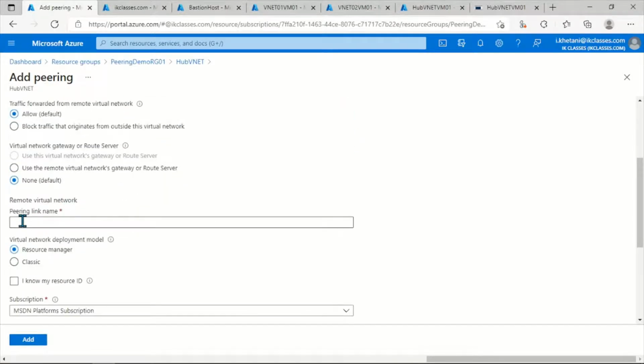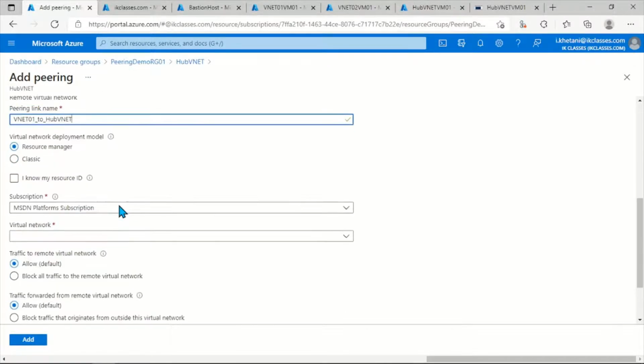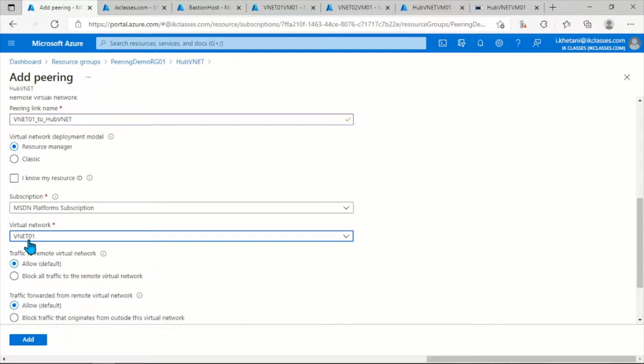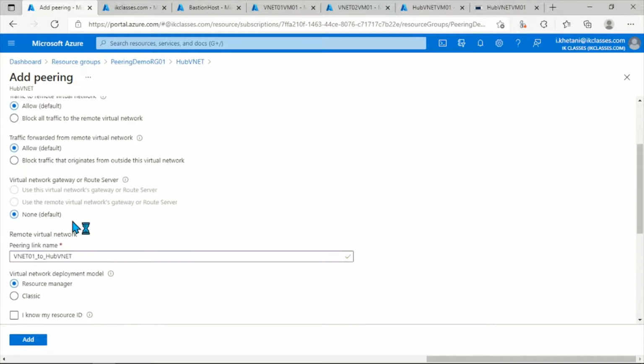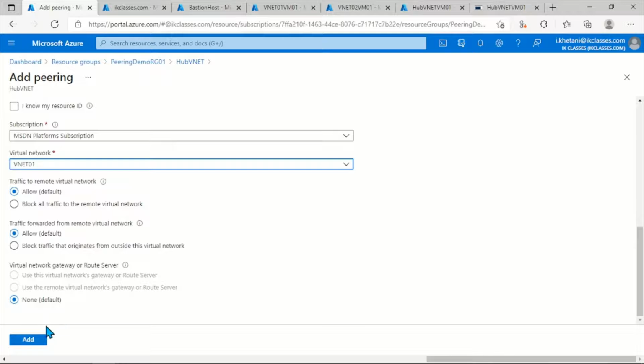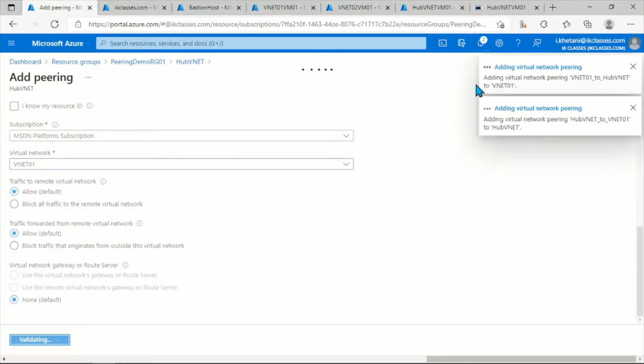Similarly, this will be the remote virtual network peering, so it will be VNet 01 to Hub VNet. You can give any name of your choice. Now I'll have to define the remote virtual network, that is VNet 01. So this will create a peering between Hub VNet and VNet 01. Now let's click on add. It will take some time. It will create two peerings back and forth, from Hub VNet to VNet 01 and similarly from VNet 01 to Hub VNet.